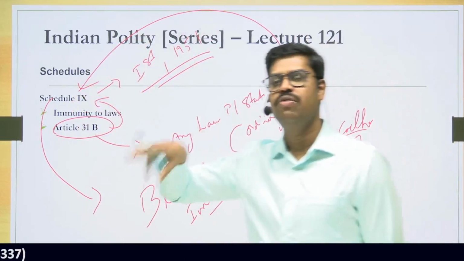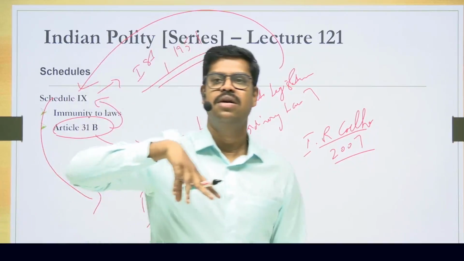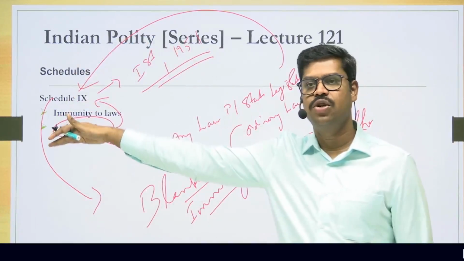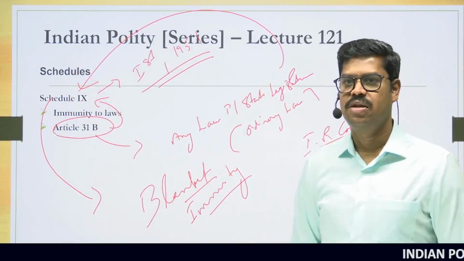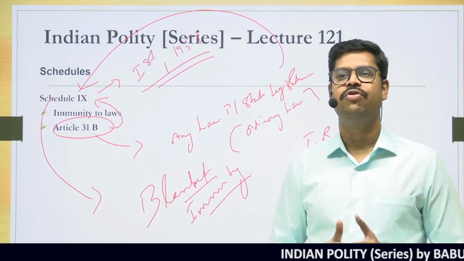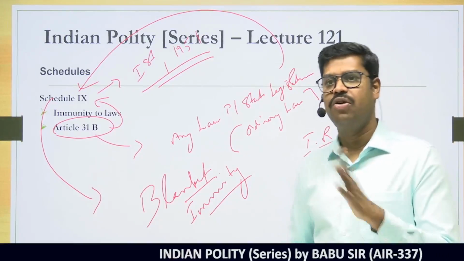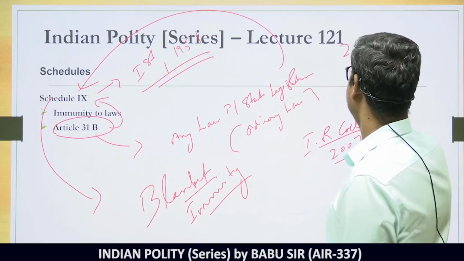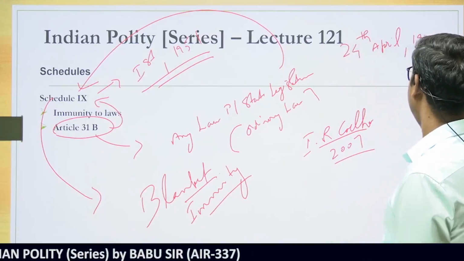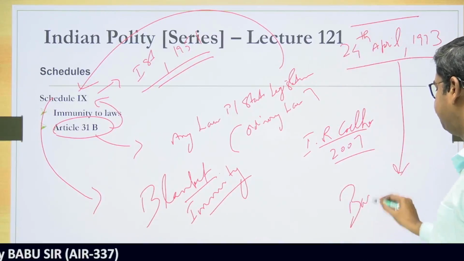And what is the ground on which they can be reviewed by the judiciary? They can be reviewed on the ground that they are violation of the basic structure of the Constitution. That means, if any law placed inside the 9th schedule is violative of the basic structure, it can be judicially reviewed. And today, presently, what are the laws that can be reviewed? Any law that is placed inside the 9th schedule on or after 24th April 1973 can be challenged on the grounds of the basic structure doctrine.